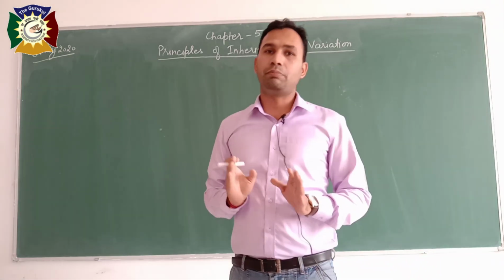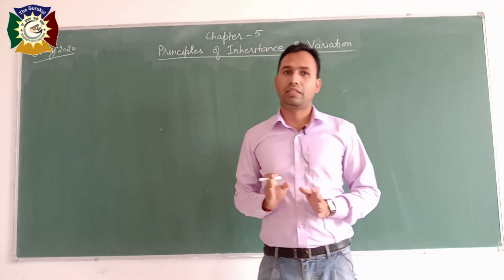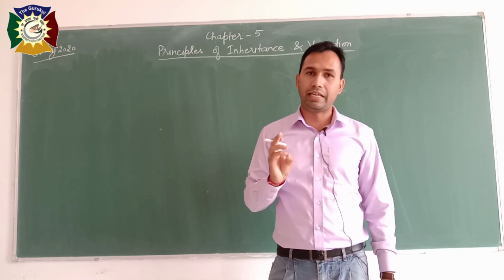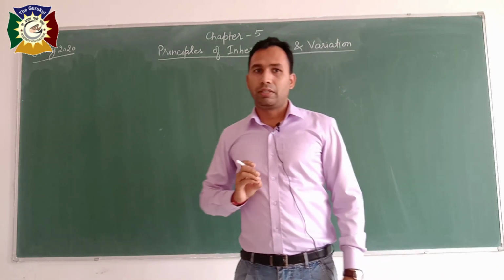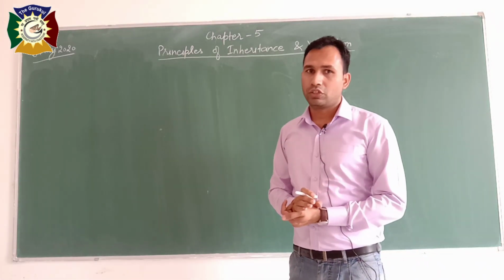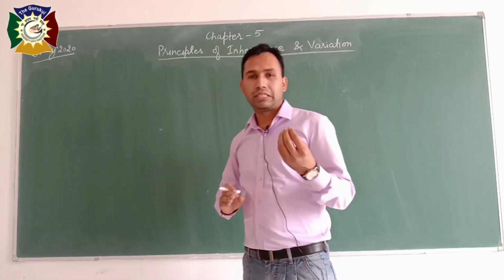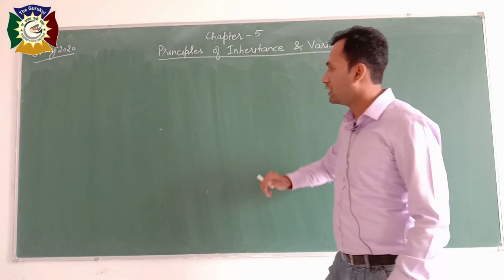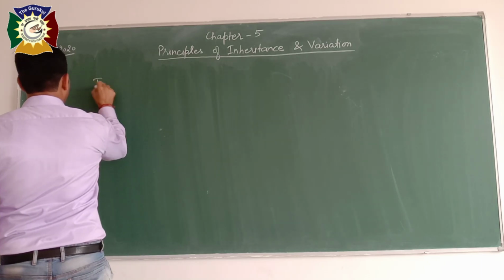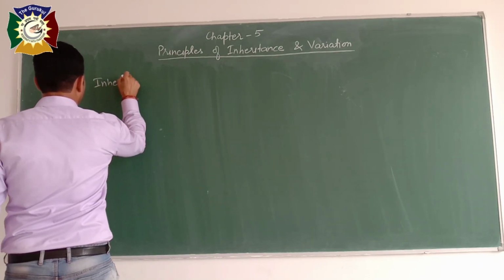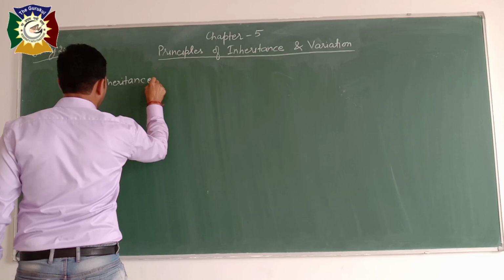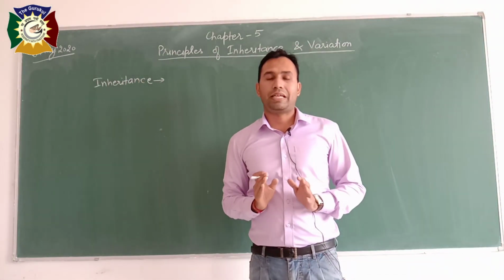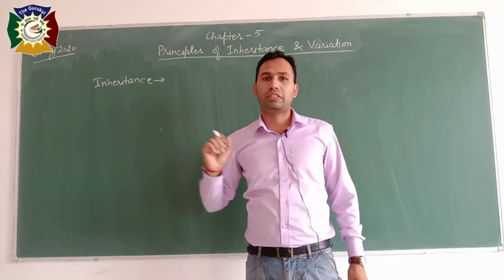So this is the most important chapter of class 12th, that is chapter number 5, 6. These are two most important chapters and lengthy ones also. So please pay attention. We are going to start with the basic terminology, that is first of all inheritance. So what is inheritance? It is the process of transmission of characters from one generation to the next generation.